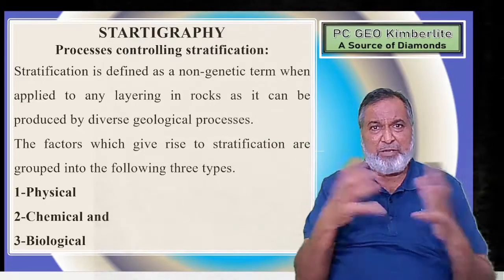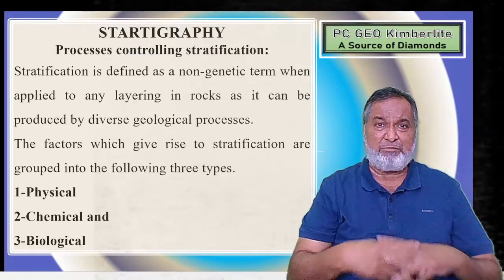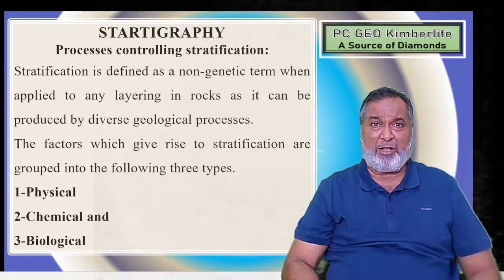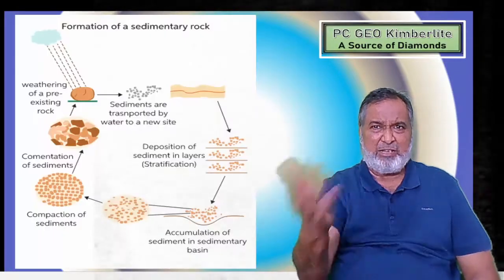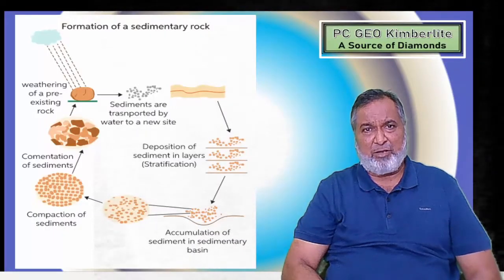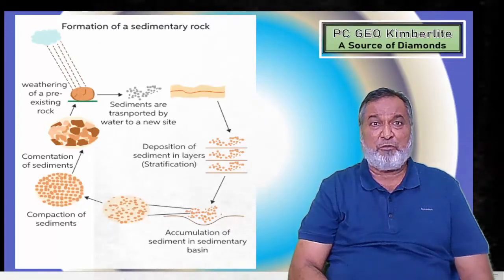Now, we might again have to go for online MCQs, so you have to prepare this topic of stratigraphy thoroughly, in the next semester, not this semester.